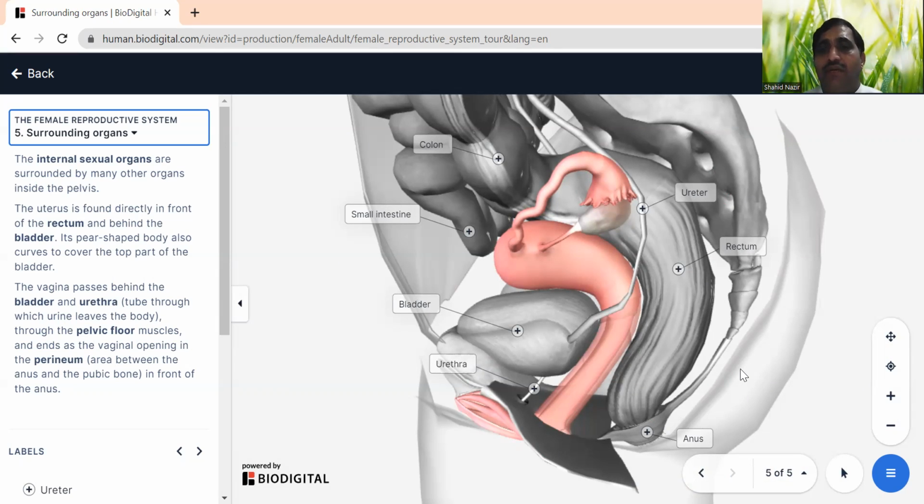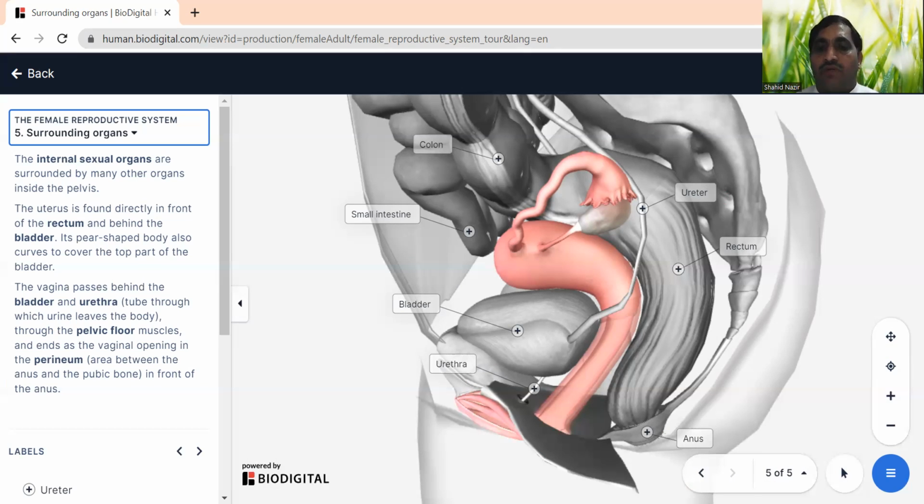So in summary, I can explain to you that the female reproductive system is a set of organs or tissues which can make a female fertile and capable of reproduction. When we say fertile, it means able to produce a baby. The female who is able to produce a baby is called fertile. This female reproductive system consists of the breast, internal sexual organs and external sexual organs.